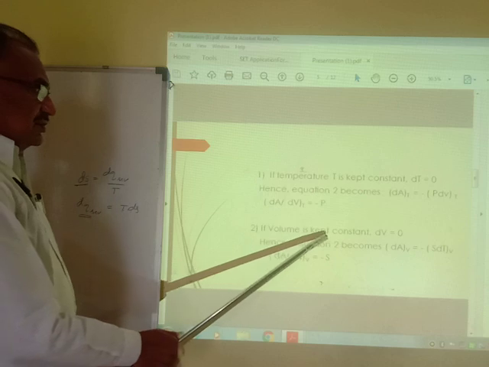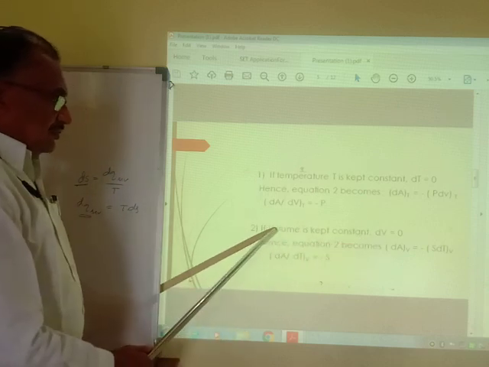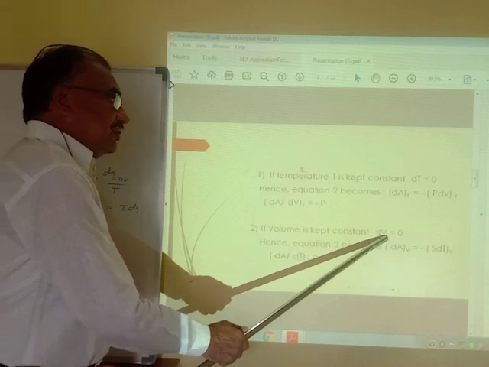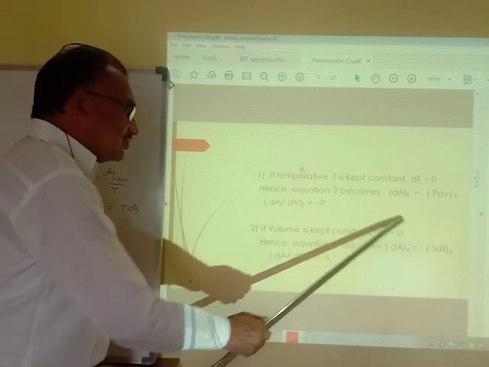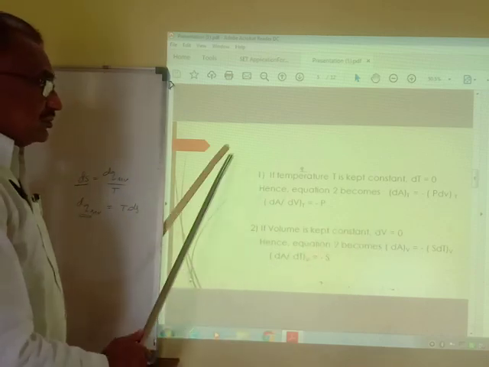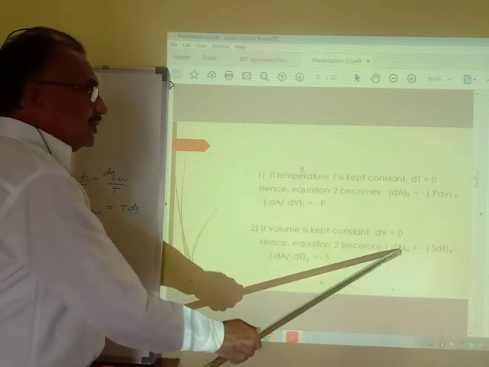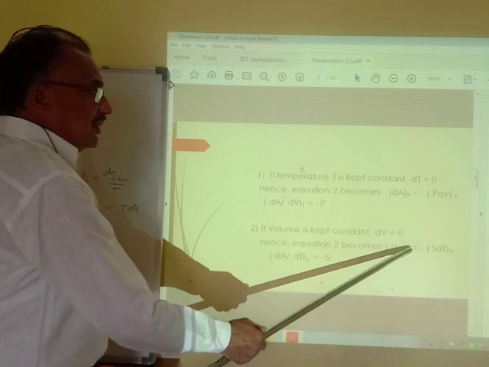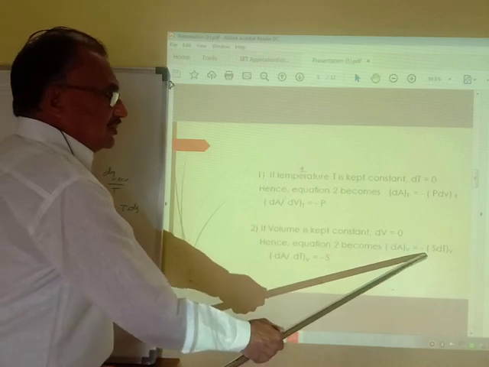The second condition is keeping volume constant. If we maintain volume as a constant, then dV is equal to 0, and therefore equation 2 comes out to be dA equals minus S dT.